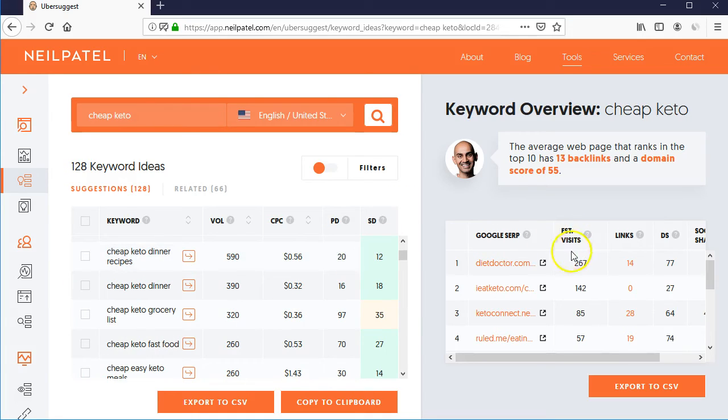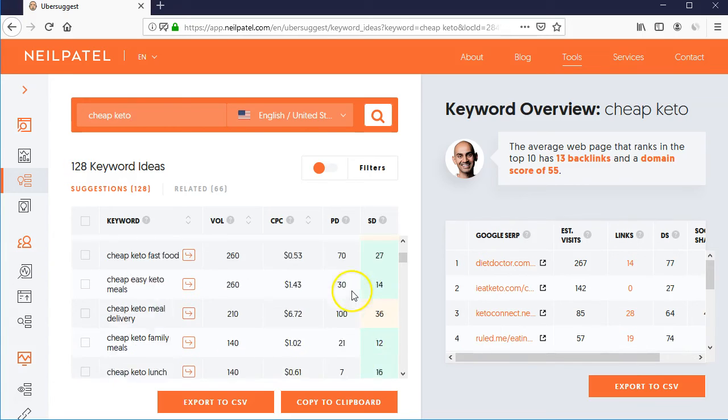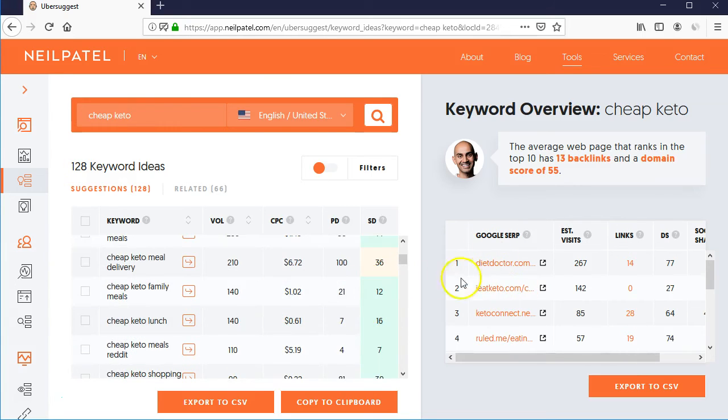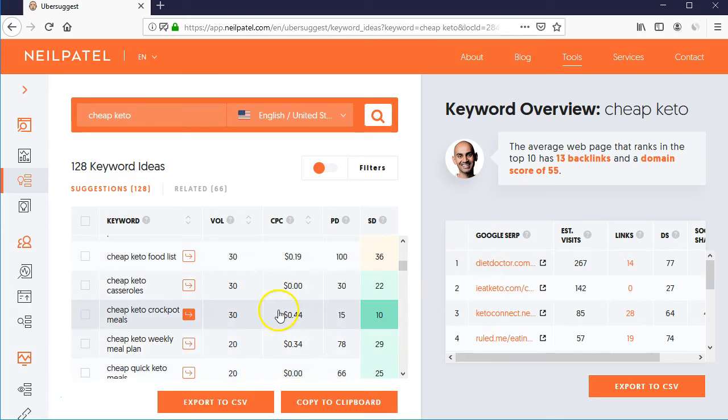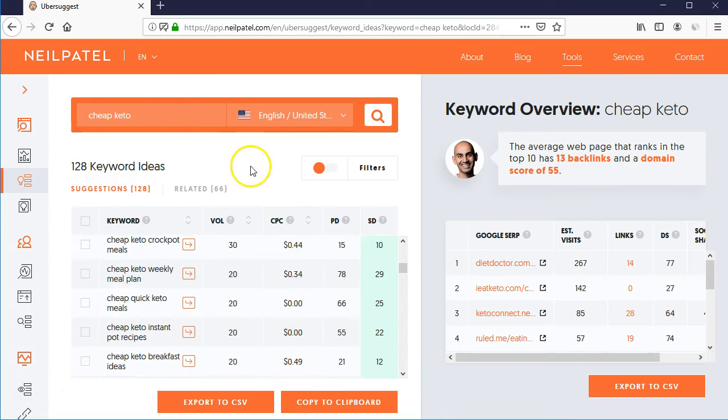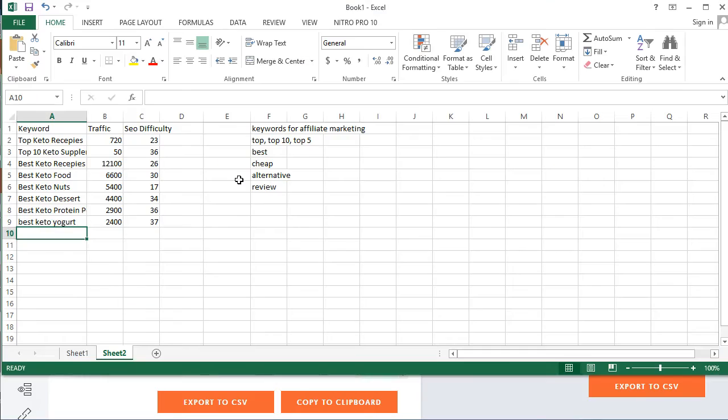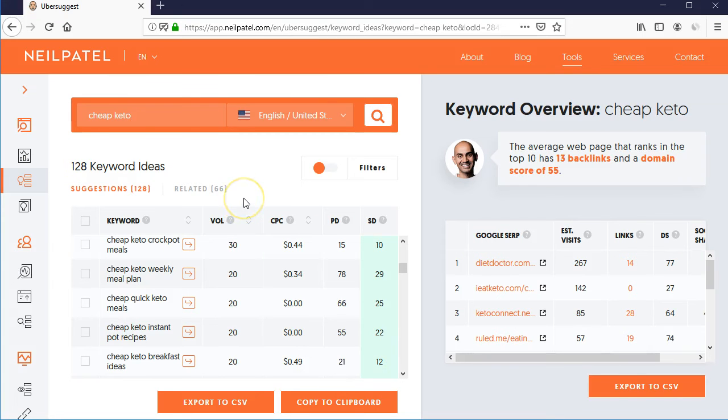Also, as you can see, they provide you with a list of different competitors, different websites which you can check out and find out they are your competition. So you can learn more and analyze their websites. You can see how many visits they are getting and what kind of social shares they are getting, to understand how they are ranking and what keywords they are ranking for. So this is one of the best things that Mr. Neil Patel is providing. This is one way to go for our keyword research.